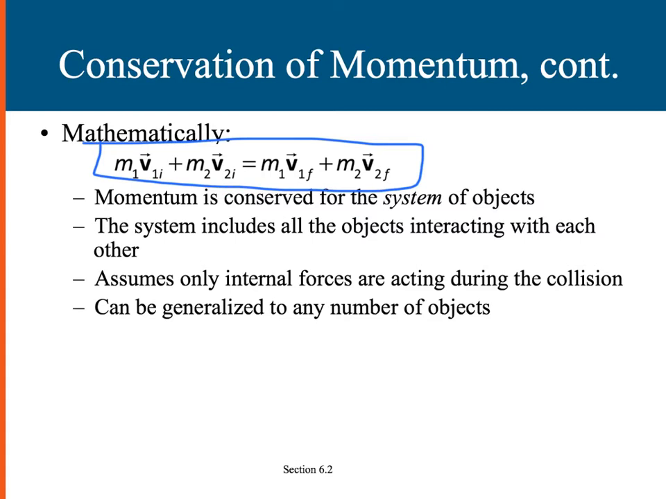And so the momentum is conserved for the system of objects, not necessarily for a single object, but for the system of objects, all the momentum is conserved. This system includes all of the objects interacting with each other, and assume only internal forces are acting during the collision. And we can generalize to any number of objects.